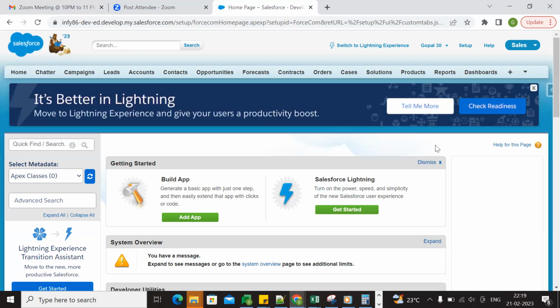Apart from that, we cannot create records through workflows, but in Process Builder we can create records, right? Yes. Then apart from that, in workflow rules we have an option called outbound message, but in Process Builder there is no such action.